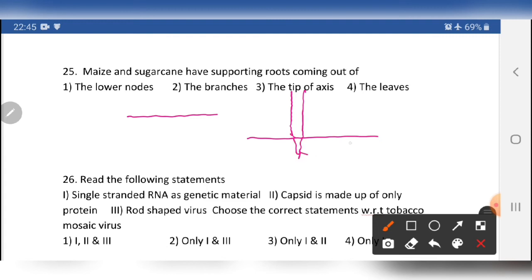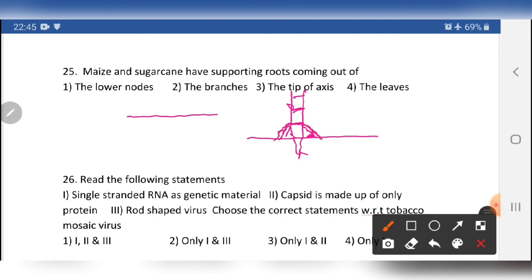This is the root system. There are nodes: first node, second node, third node. In sugarcane, the node that is very close to the surface of the soil is called the lower node. At the lower node, adventitious roots grow and reach the soil.